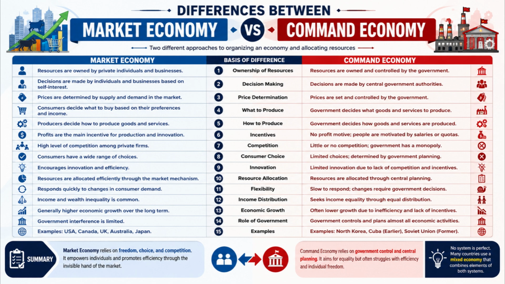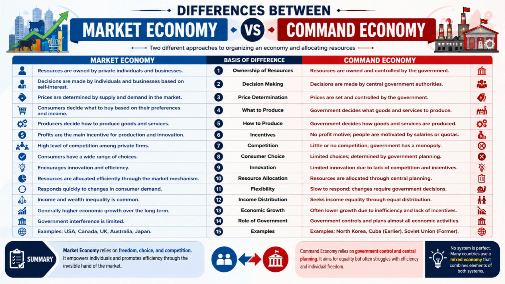Number 12. In a market economy, income and wealth inequality are more common, whereas in a command economy, policies often aim to achieve greater income equality. Number 13. In a market economy, long-term economic growth is generally higher because of innovation and efficiency, whereas in a command economy, growth may be slower due to inefficiencies and reduced incentives.